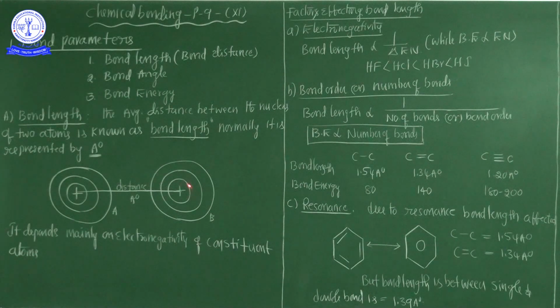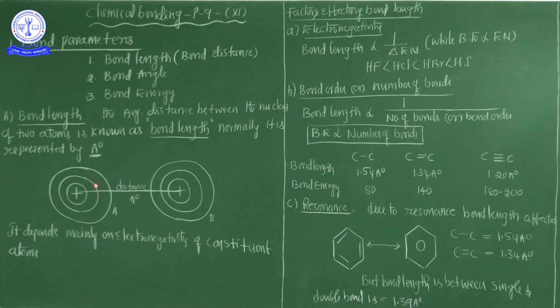Hence, two atoms approach very close to each other, but at one particular distance they stop. They are not moving towards each other any further. That distance is called bond length or bond distance. The average distance between the nuclei of the two atoms is known as bond length. It is represented in angstroms.